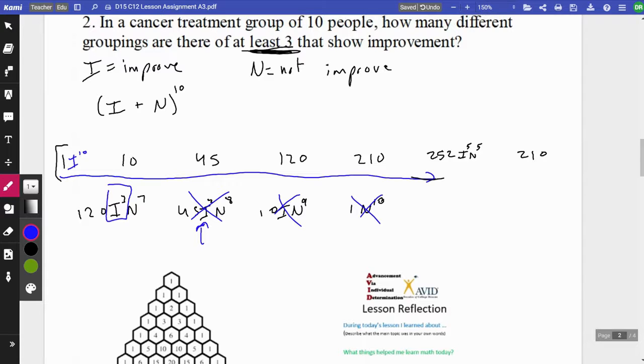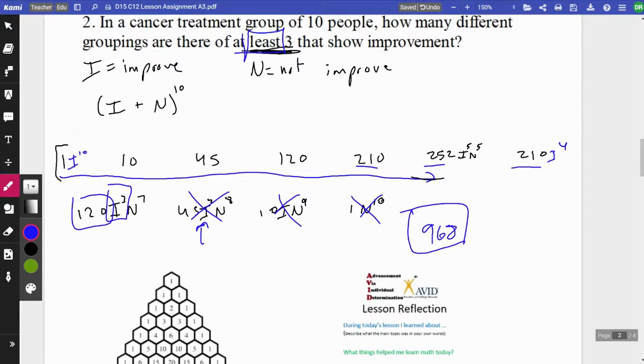So certainly this one, and then this would be I to the 4th. So that one, that one, that one. So all of these numbers. So this is how many different ways. If it's at least 3 to show improvement, then all of those will count. So we've got to start adding them up. I'm doing this briefly. If I put everything into the calculator right, I got 968. Okay, and these are our combinations.